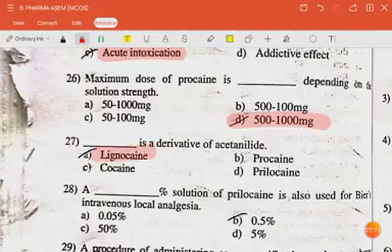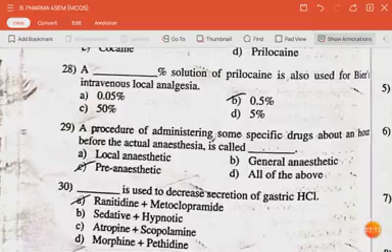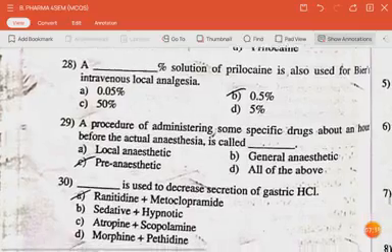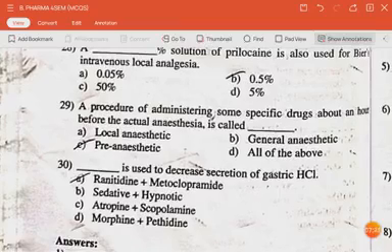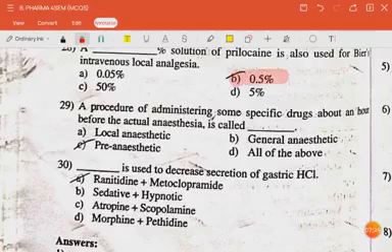The answer is lidocaine. The next question is a dash percent solution of lidocaine is also used for Bier's intravenous local analgesia. The answer is 0.5%. The next question is a procedure for administering some specific drugs about an hour before the actual anesthesia is called pre-anesthetic.